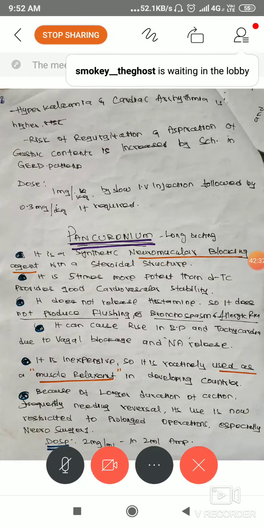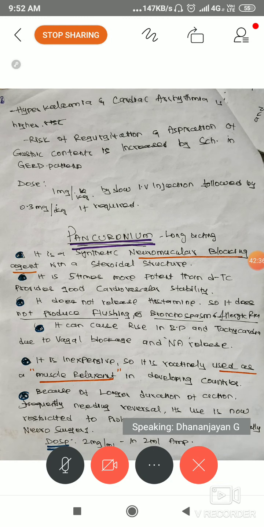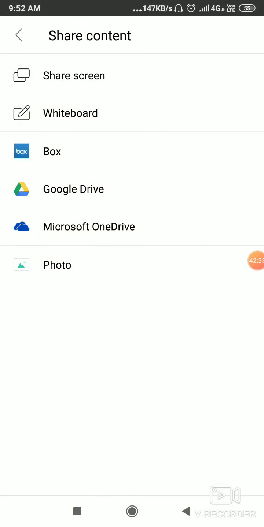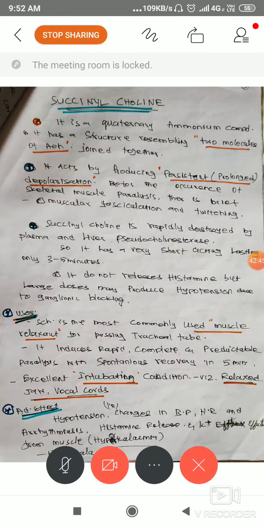Okay, next one. Pancuronium. Okay, next drug is succinylcholine. So next, the depolarizing blocker, succinylcholine.